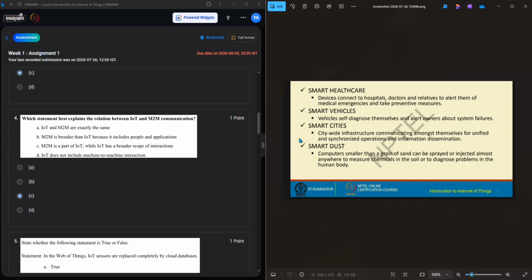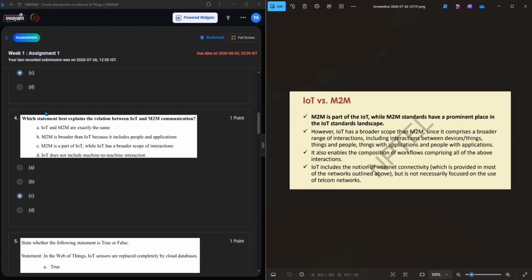And the next question: IoT versus M2M. Which statement best explains the relation between IoT and M2M communication? IoT and M2M are exactly the same, so not the same, this is a wrong answer. M2M is broader than IoT because it includes people and applications. No, IoT is broader than M2M, not M2M broader than IoT, so this is also wrong. M2M is a part of IoT, while IoT has a broader scope of interaction. Yes, this is right.